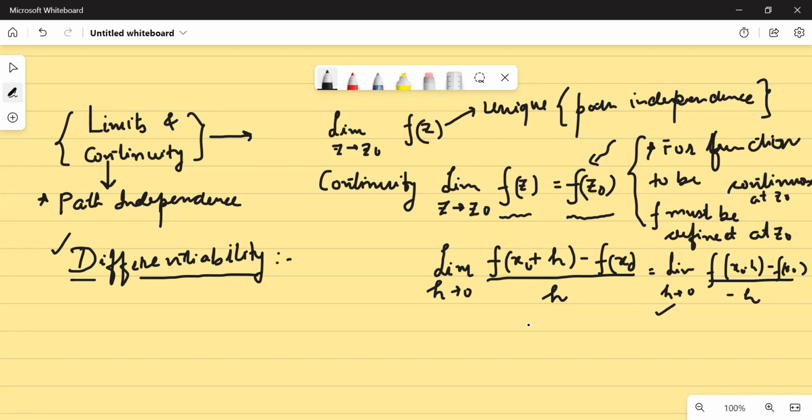This we used to say right-hand derivative, and this left-hand derivative. Yes or no?